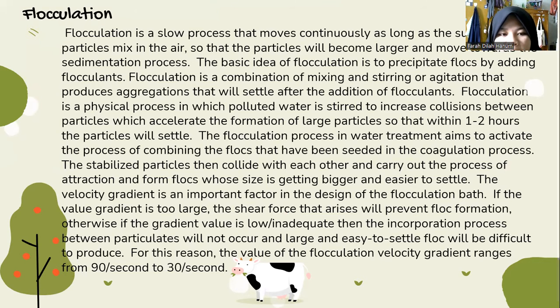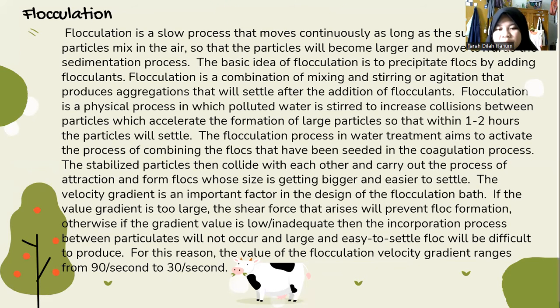Flocculation is a physical process in which polluted water is stirred to increase collisions of water particles, which accelerates the formation of large particles so that within 1 or 2 hours the particles will settle.